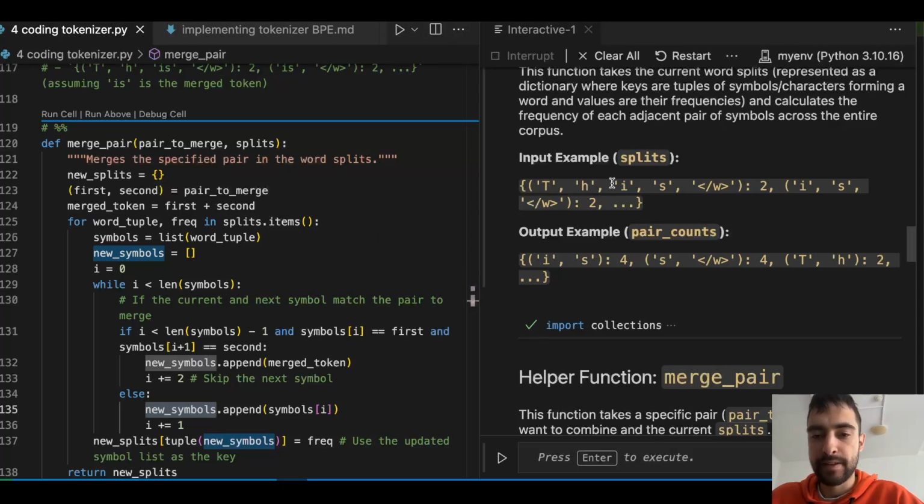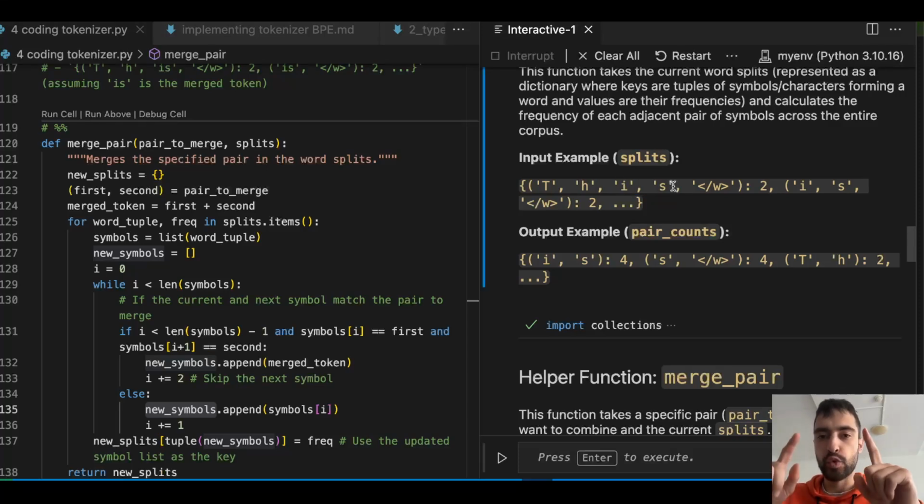And if the guy and the next guy are equal to this pair, IS, then we will not copy both of them separately, but we will create a new IS token. And then we will continue after checking each pair. So in short, we will make the exact same list, but if we stumble upon the pair that we want to merge, we will merge them into one and save it.